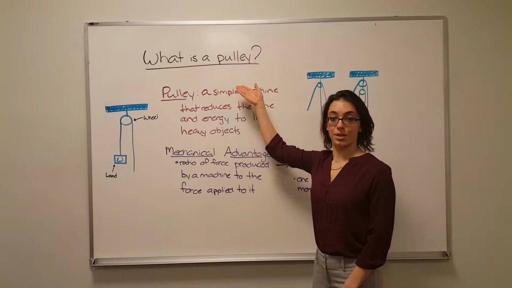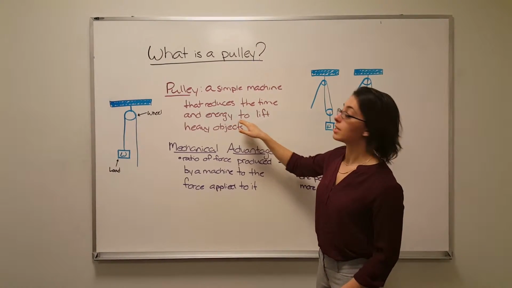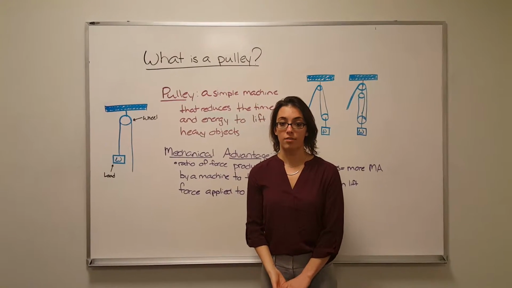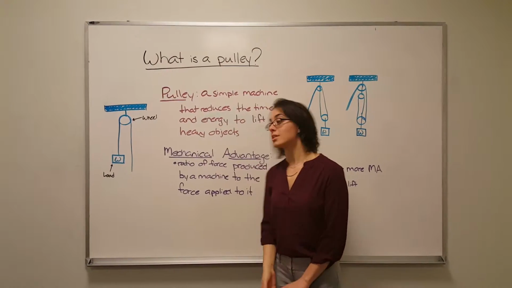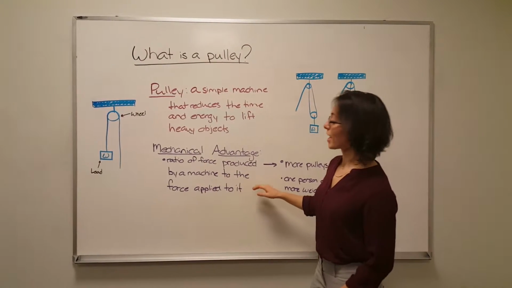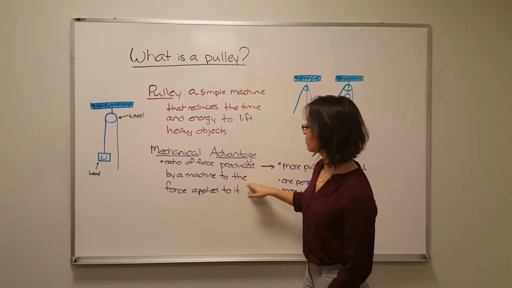What is a pulley? A pulley is a simple machine that reduces the time and energy to lift heavy objects. Throughout history, pulleys have been used to lift very heavy objects. And the reason that works is because of mechanical advantage. What is mechanical advantage? Mechanical advantage is the ratio of force produced by a machine to the force applied to it.